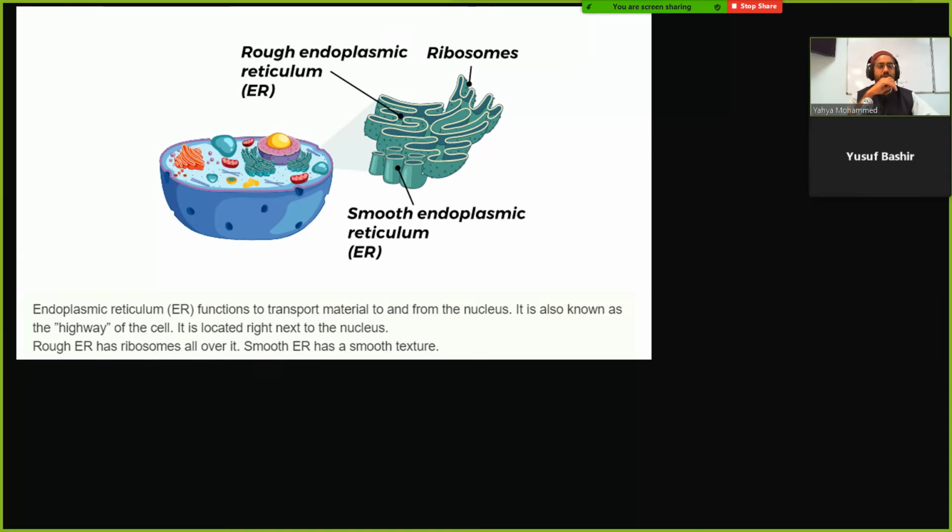Not sure. Yusuf, what do you remember? Those are ribosomes, brother. Remember, the smooth ER does not have ribosomes. That's why they call it smooth.